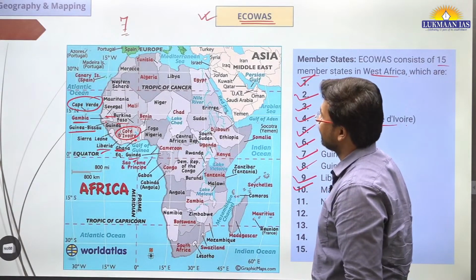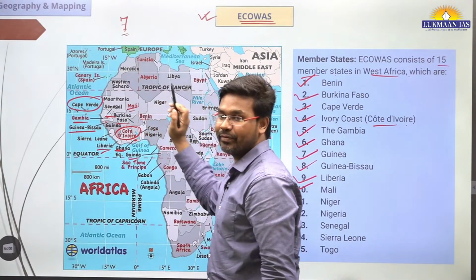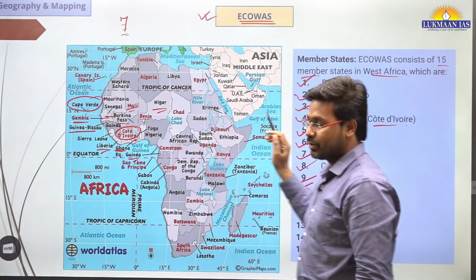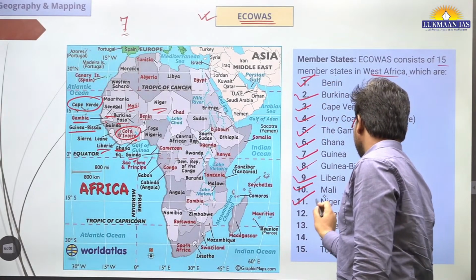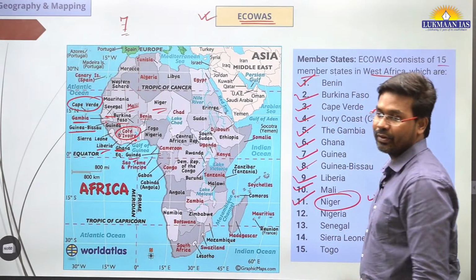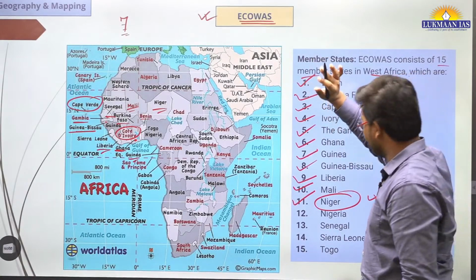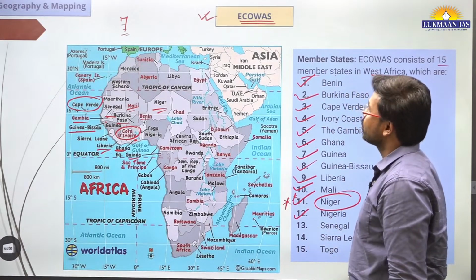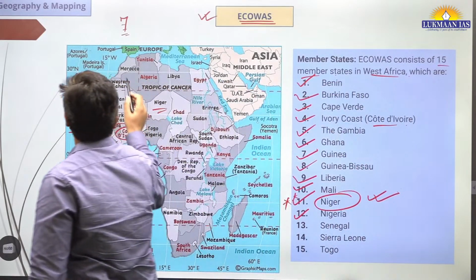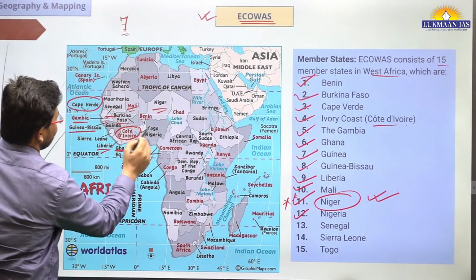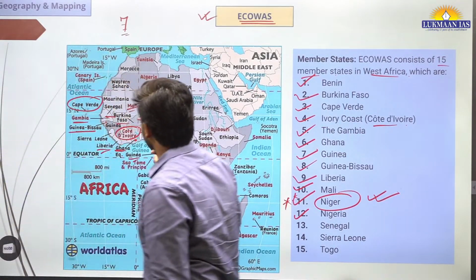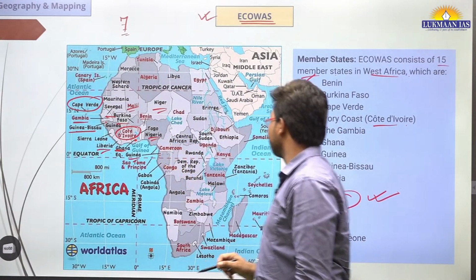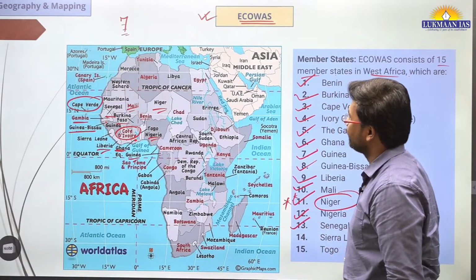Then we have Mali. This is Mali. Mali shares a border with Niger. Then we have Niger. Niger is also a member of ECOWAS. So this is a very important information. Niger is a member of ECOWAS. This is one of the most important pieces of information, I would say. Then we have Nigeria. Where is Nigeria located? Below Niger. Okay, this is Togo, Nigeria. This is Nigeria.